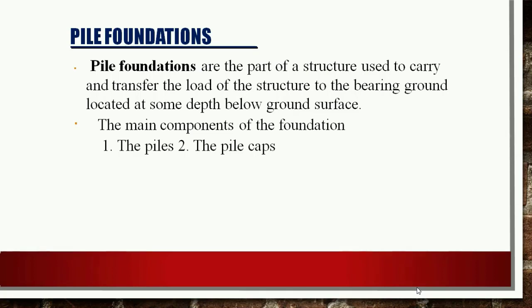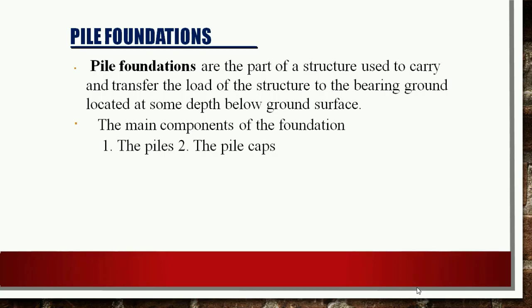A group of piles is provided up to the required depth and capped with an RCC slab. The structure is built over the pile cap, so the piles transfer the load to the soil by friction or by direct bearing. In case of direct bearing, the piles are taken into the hard strata.